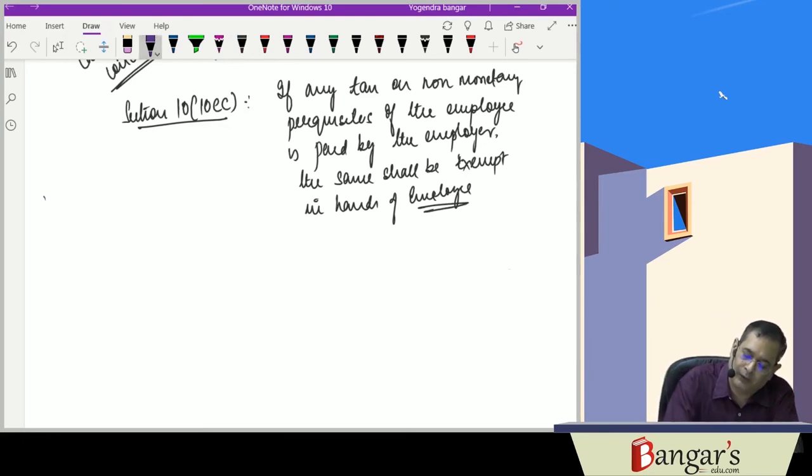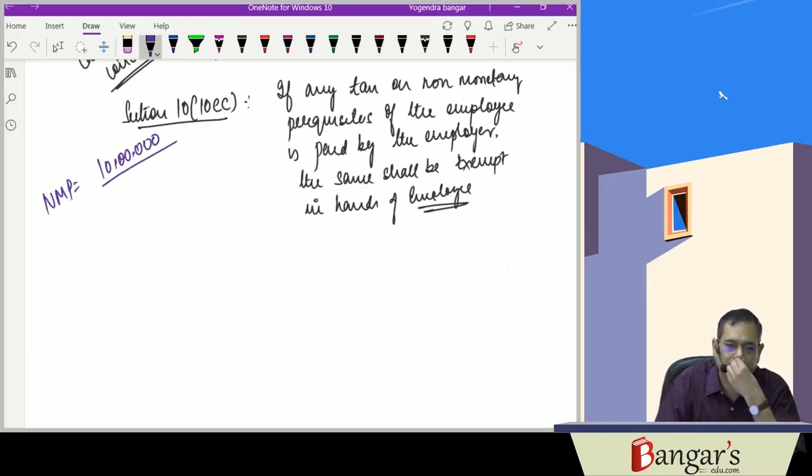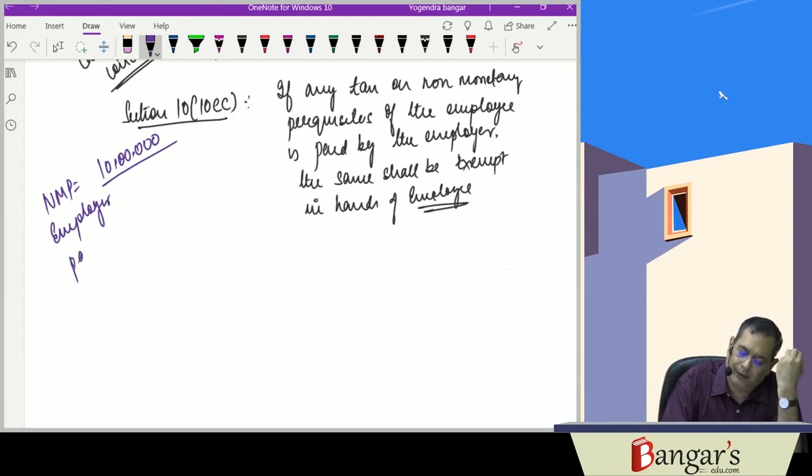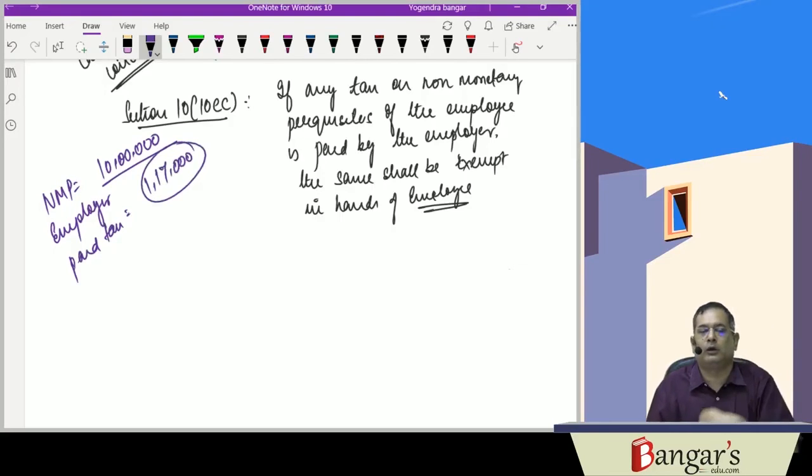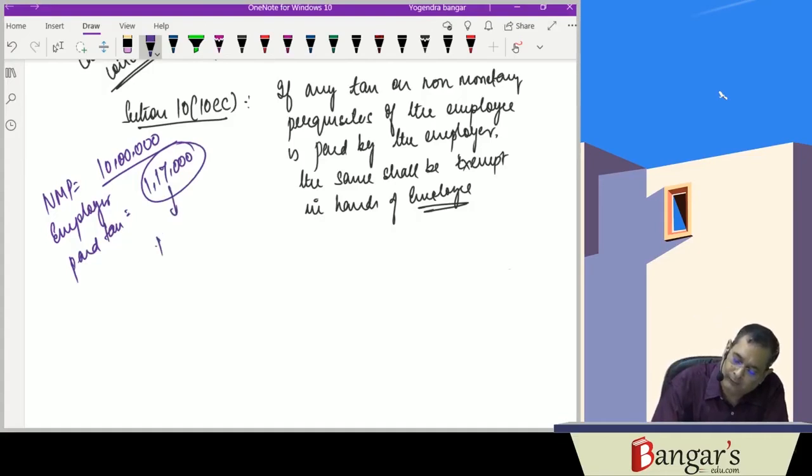So, for example, if the non-monetary perquisites are 10 lakh rupees, and the employer paid tax, say amounting to 1,17,000, in respect of the non-monetary perquisites, the tax so paid shall be exempt under section 10(10CC).